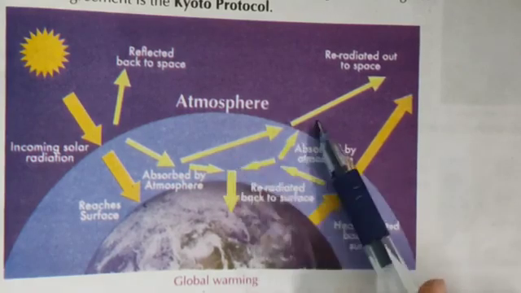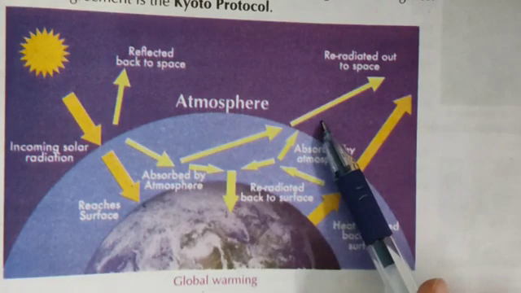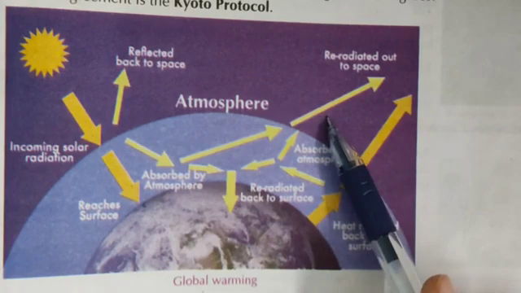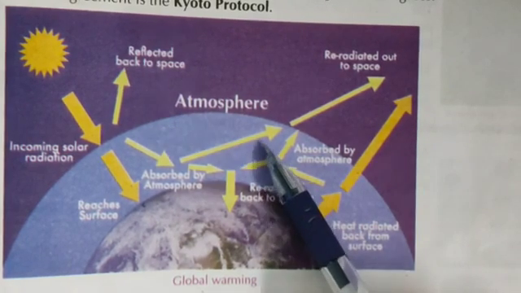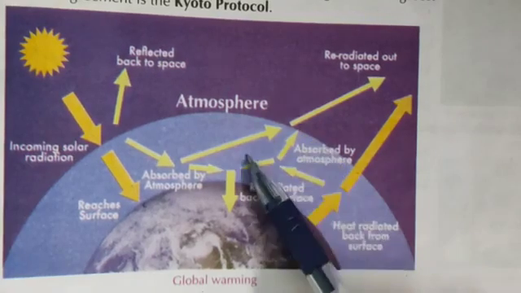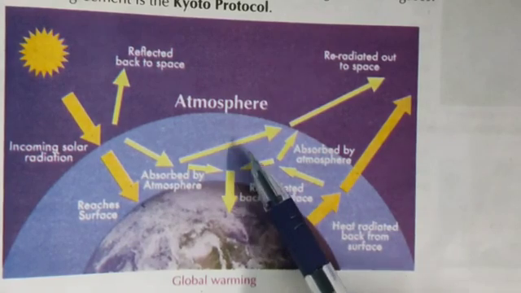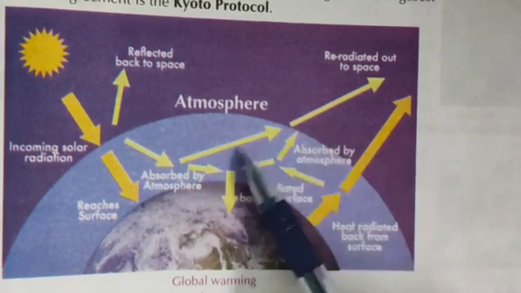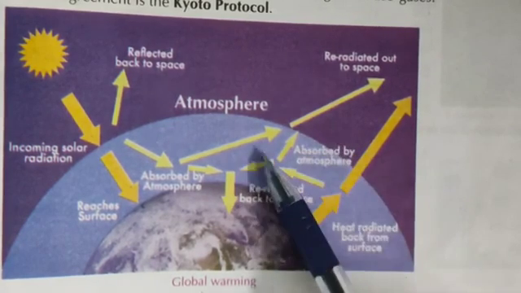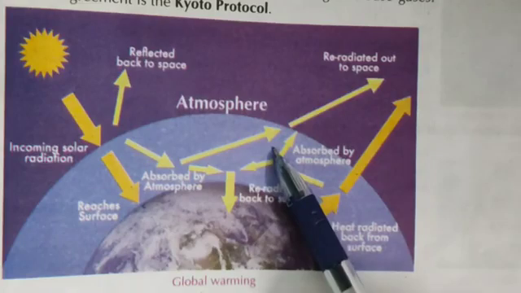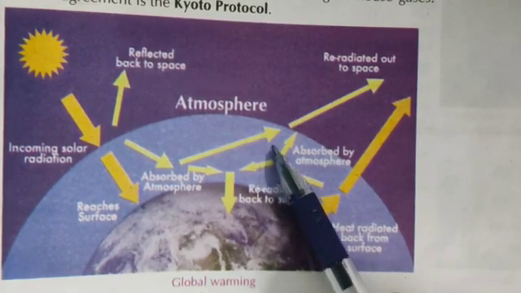Why are these rays reflected? Because of carbon dioxide and methane gas which is present in the atmosphere of the earth, which results in the warming of earth.